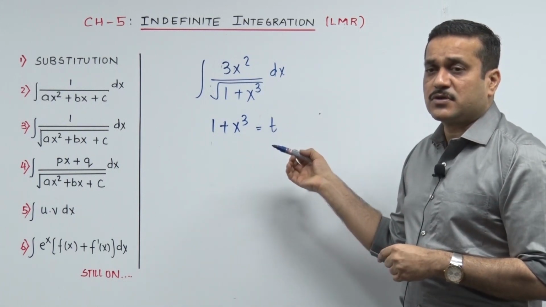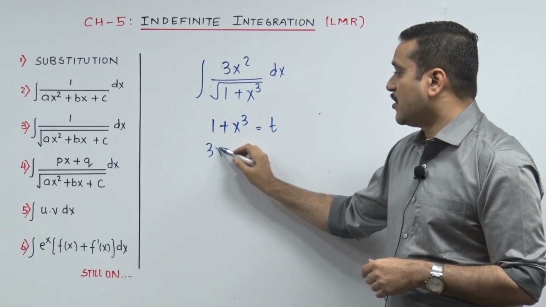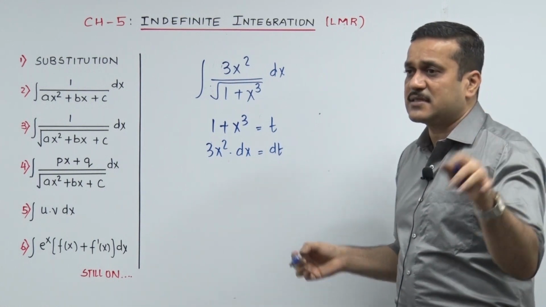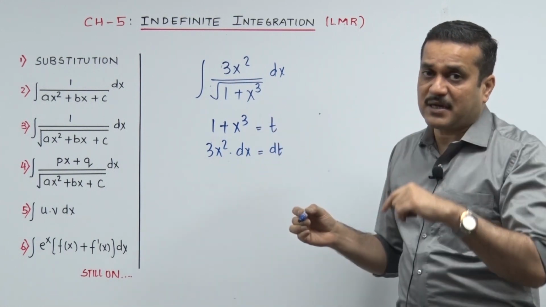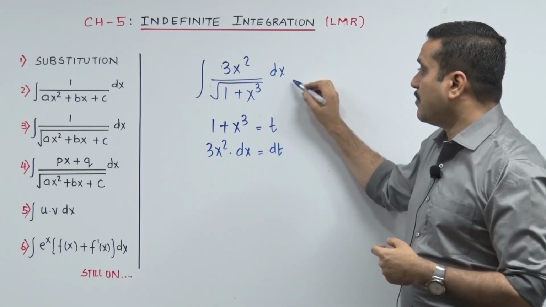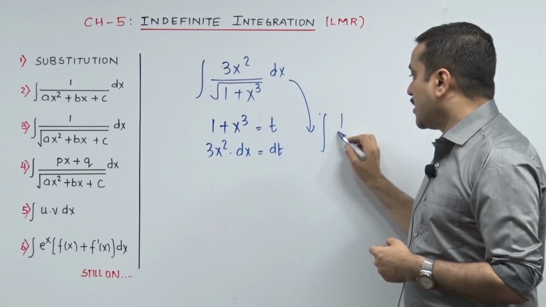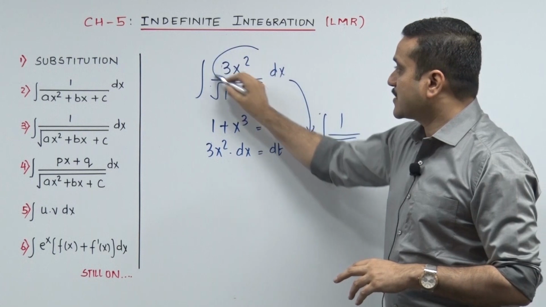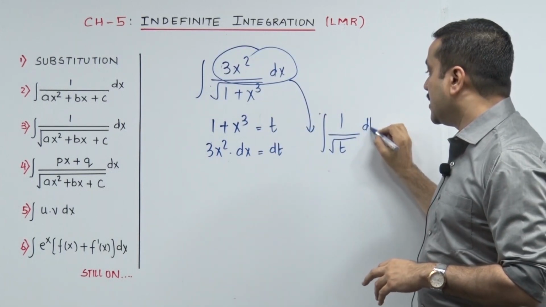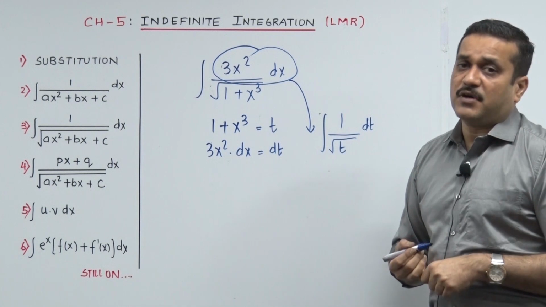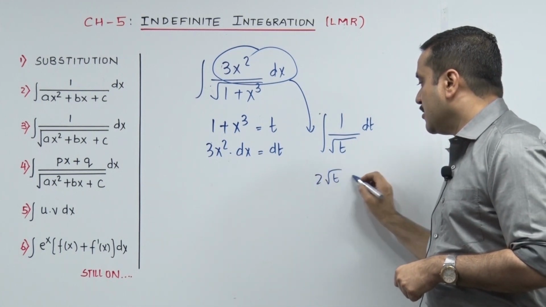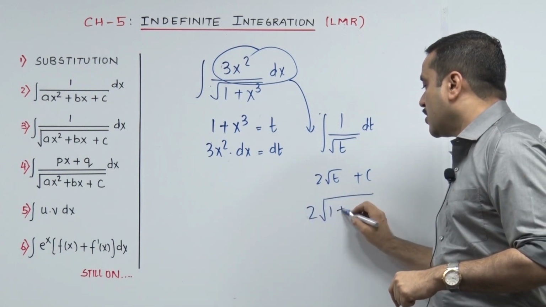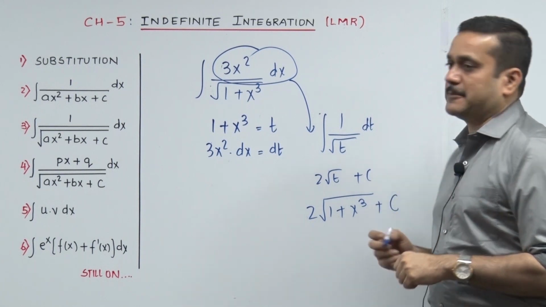And if 1 plus x cube goes t, immediately the next thing, derivative dot dx, check please, derivative of 1 is 0, becomes dt. Still trying to figure out where dx came from, it was dt by dx and the dx has been pushed in front. Now I can see very clearly when I go back in my sum, the sum has become 1 upon root t by my substitution. This was my wish which has been fulfilled. And the rest 3x square dx, if you can see, that has become dt. So it has turned out to be a very simple sum. The integration of 1 upon root t is 2 root t plus c, and please do not forget the last step, resubstitute. So 2 into root of 1 plus x cube plus c, check.